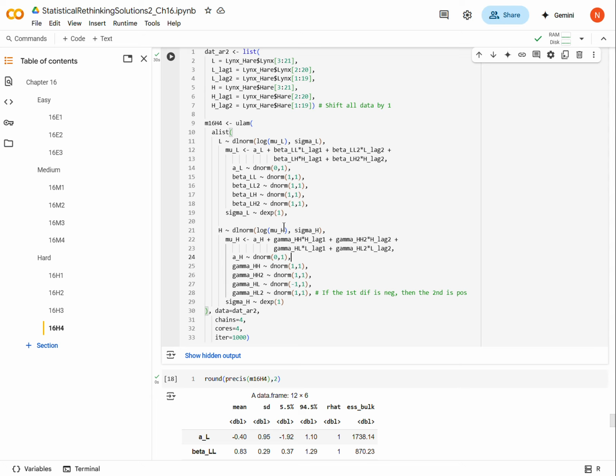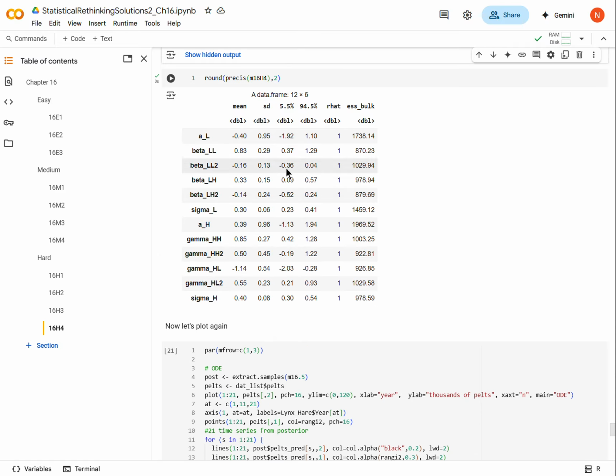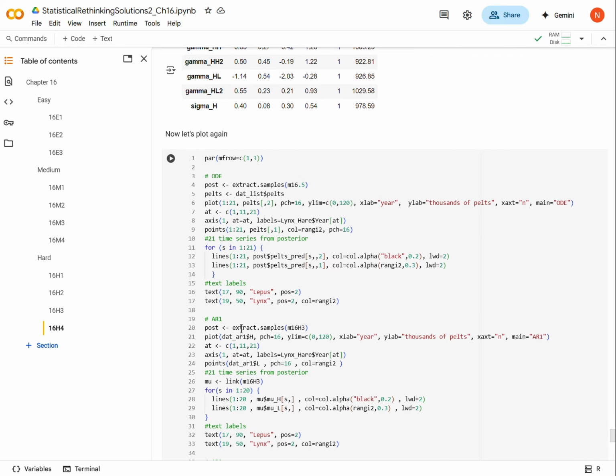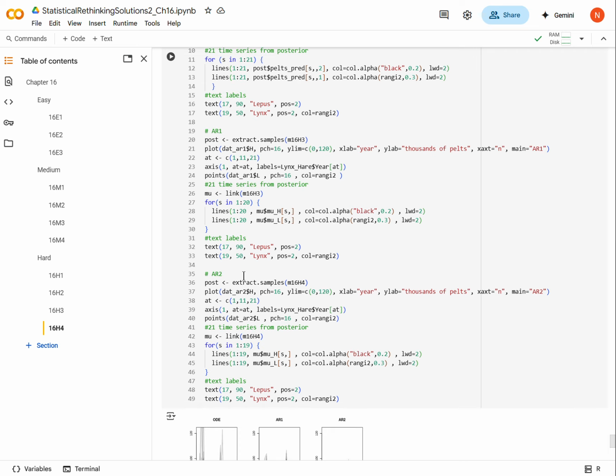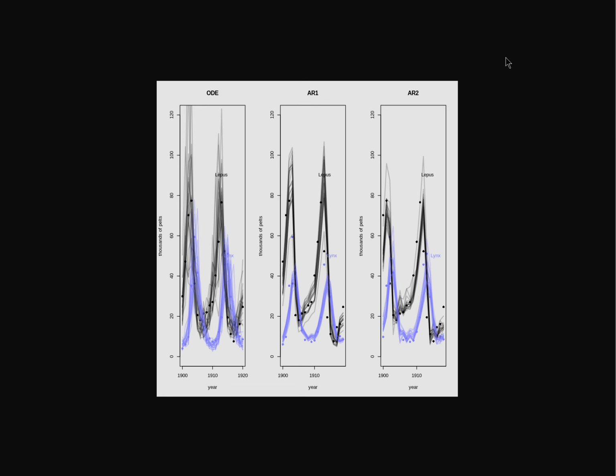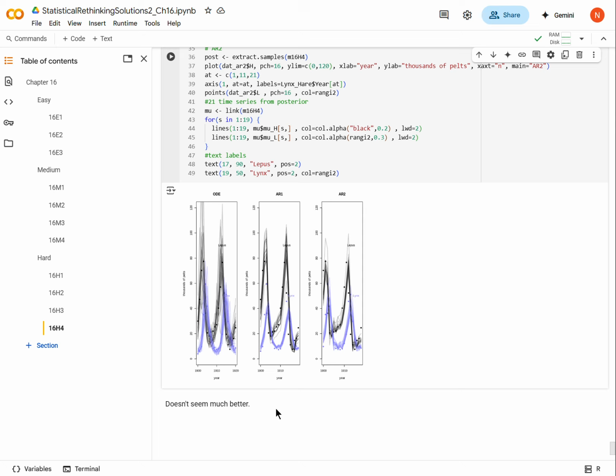Okay, so this is what we have. This is our model, and we run it, and it runs fine, converges and everything. And so once again, we will just plot everything. I've just copied and pasted basically the same code from above and added the AR2 model, and we get this. And we'll zoom in. Okay, and so here's the AR2 model, and it really doesn't seem to be doing that much better than the AR1 model here. So again, we might continue to try to complicate these AR models, but at least with what we've done here, the ordinary differential equation model is doing the best. Okay, we'll call that good.